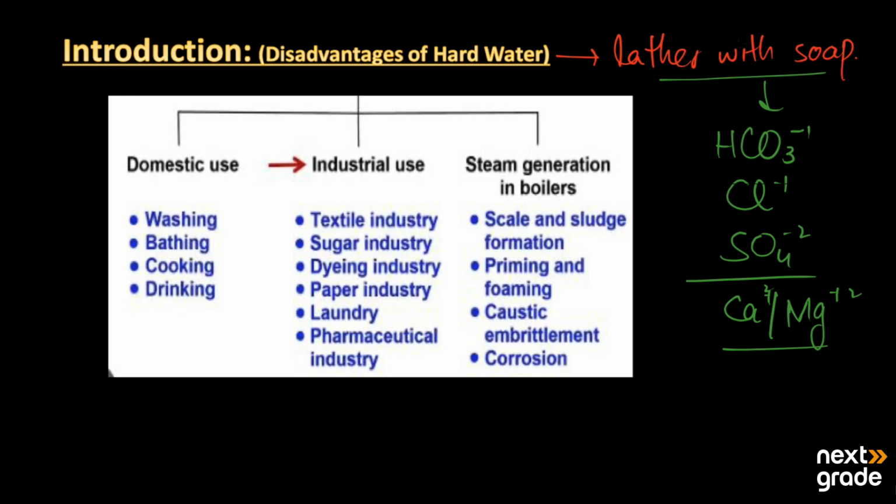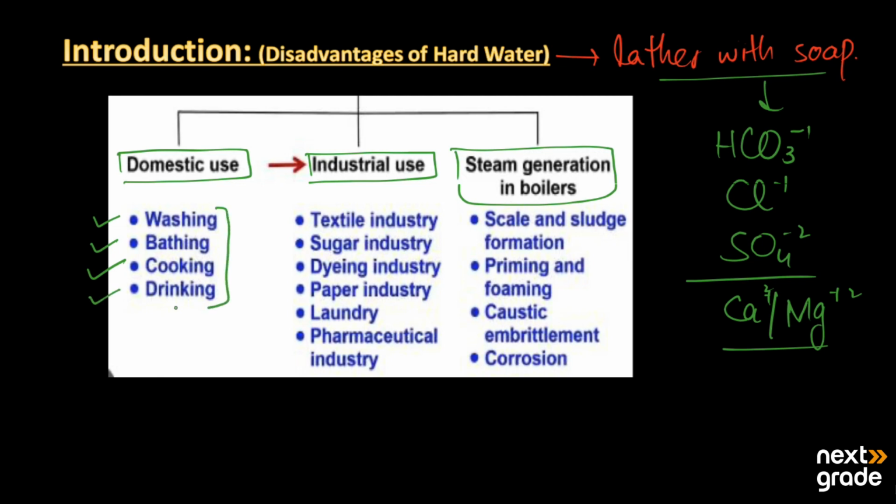We will learn today. Basically, we use water at the domestic level, it is also used in industries, and also used in steam generation in boilers. At the domestic level, we use water for washing, bathing, cooking, and drinking purposes. On the other hand, the industrial use of water is in textile industries, sugar, dyeing, paper, laundry, and pharmaceutical industries. All these industries use water in one way or another. It is also used in steam generation in boilers.